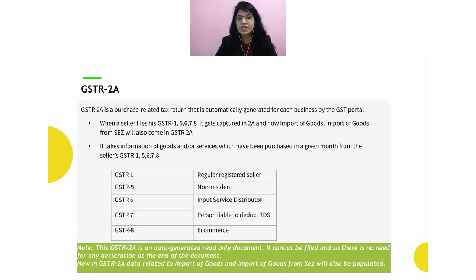And when they purchase something from me, in that case, what will happen? Since they have purchased something from me, I become the vendor and ABC Limited becomes the recipient, right? So once I upload a document in my GSTR 1, this information will be reflected in the recipient's GSTR 2A, which is ABC Limited's GSTR 2A. So assume that I sold something on 1st April 2021.